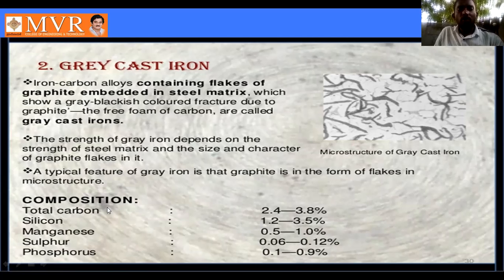Next are the compositions. What are the compositions used in gray cast iron? Total carbon content is 2.4 to 3.8 percent. Silicon is 1.2 to 3.5 percent. Manganese is 0.5 to 1.0 percent. Sulfur is 0.06 to 0.12 percent. Phosphorus is 0.1 to 0.9 percent. These are the compositions used in gray cast iron.